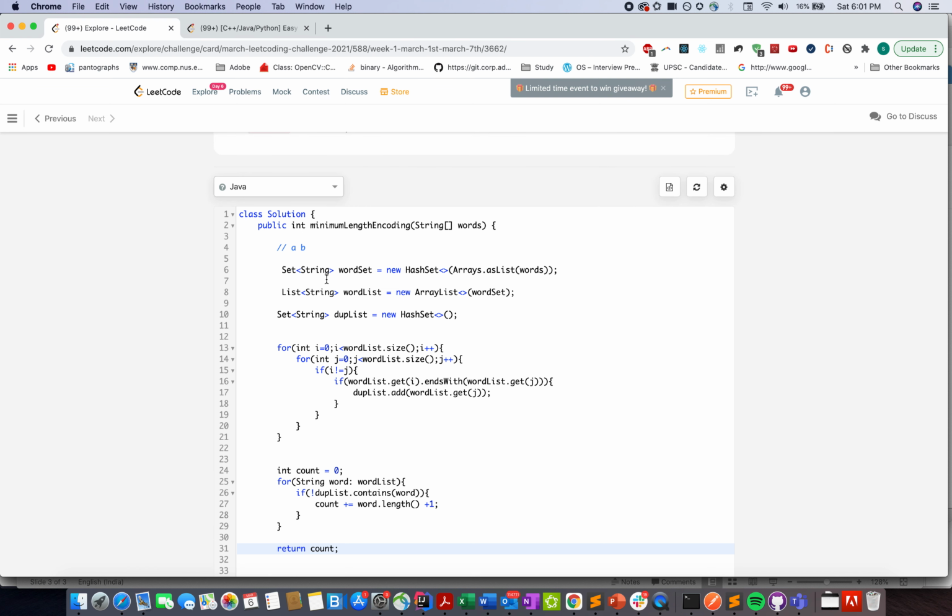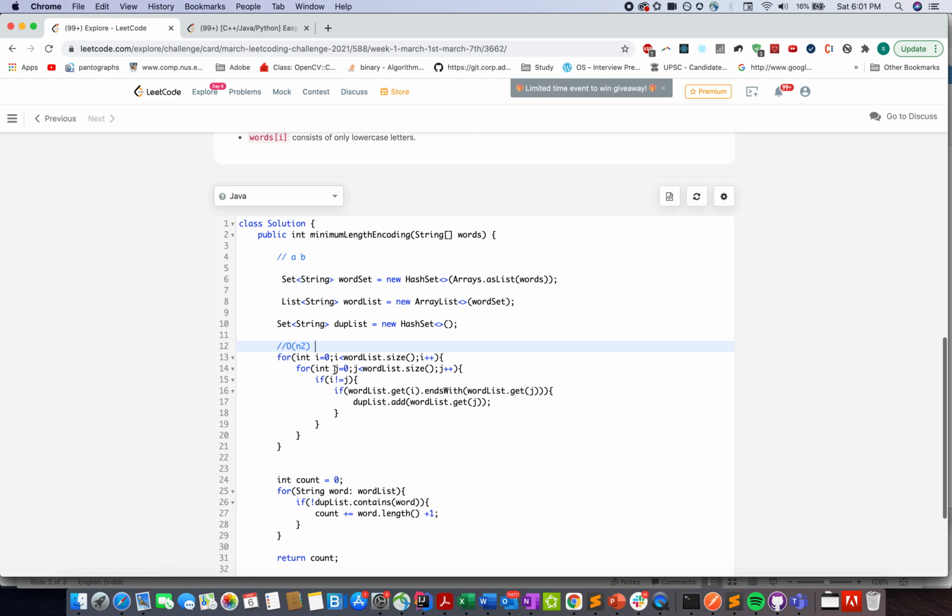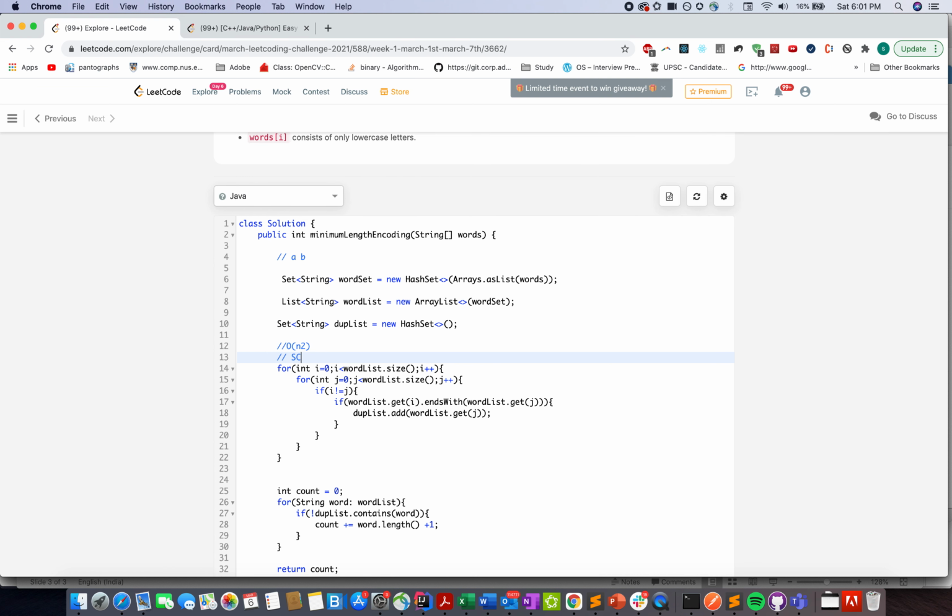Accepted. What would be the time complexity of this approach? The time complexity would be limited by these two for loops. That would lead to order of n square, where n stands for the number of strings that we have. And what would be the space complexity? Space complexity would be order of n, because at max the dup set can contain order of n elements, where n again stands for the number of elements in our input set.